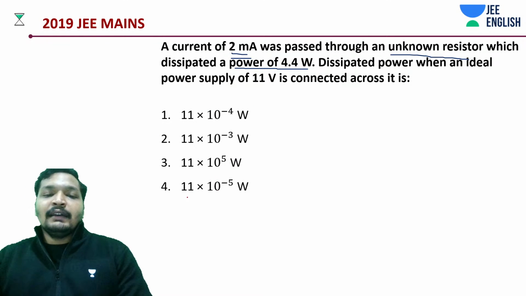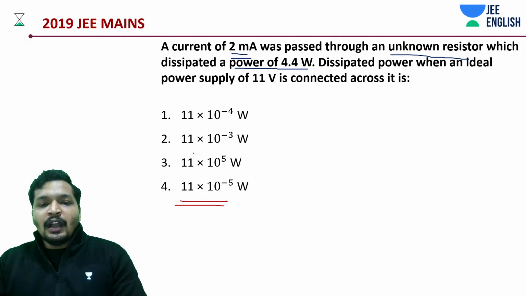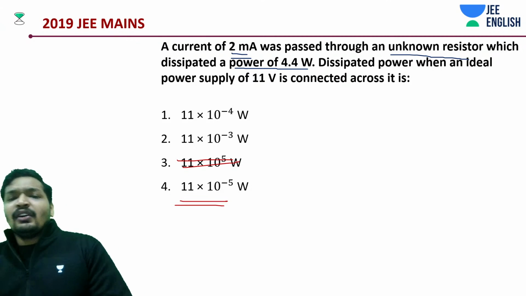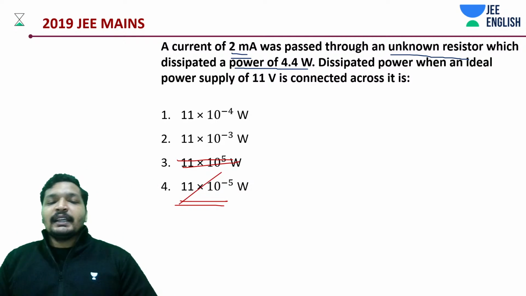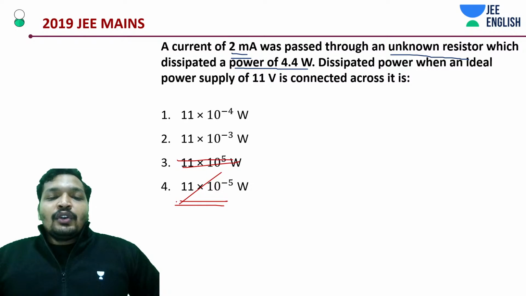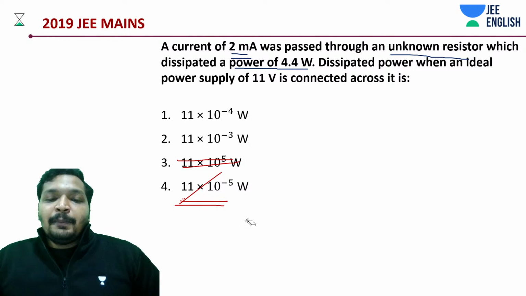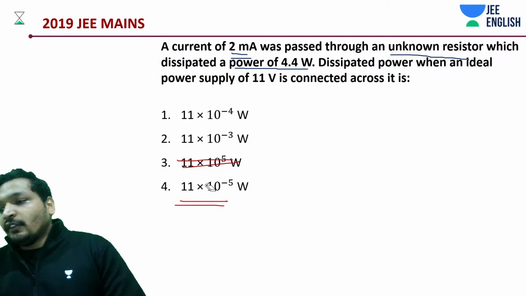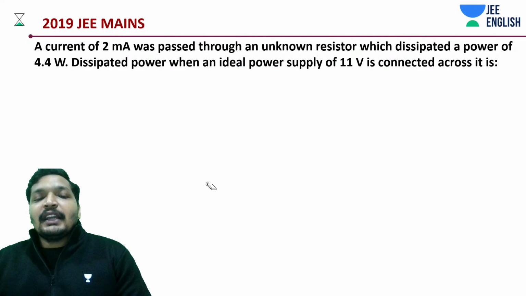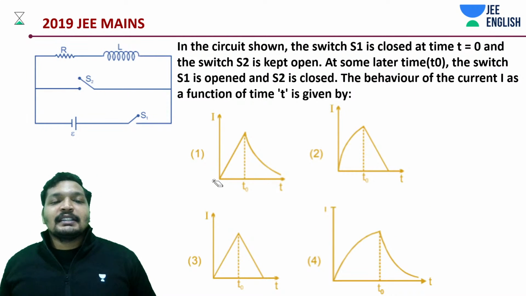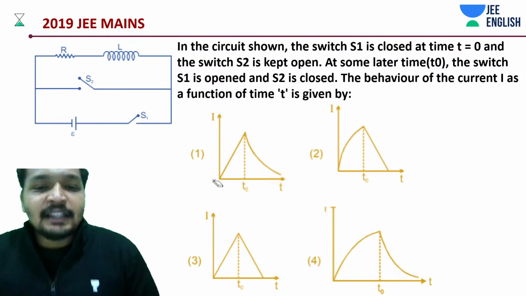So it's like 11 into 10 to the power minus 5. Of course it's not this thing. Alright guys, so that was super simple, I guess. So now let's get into the next problem. So that's the kind of problem that we have. But we have many more interesting problems as well. We have a nice problem here.